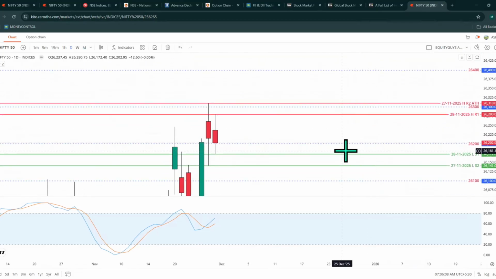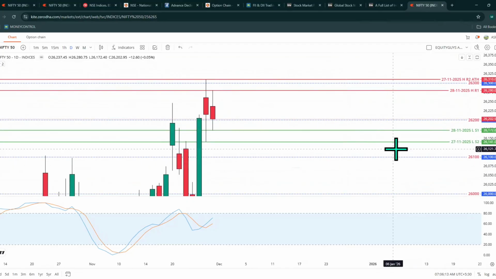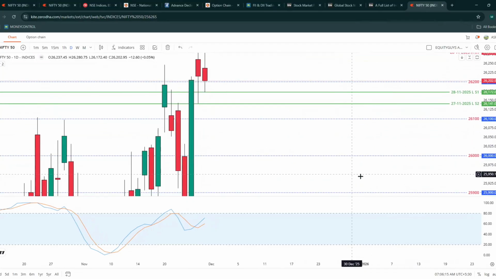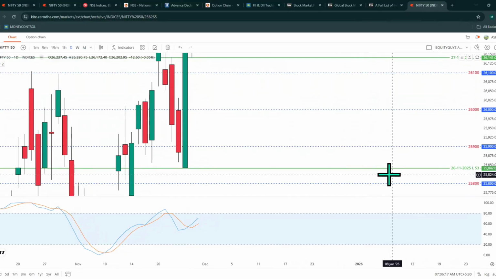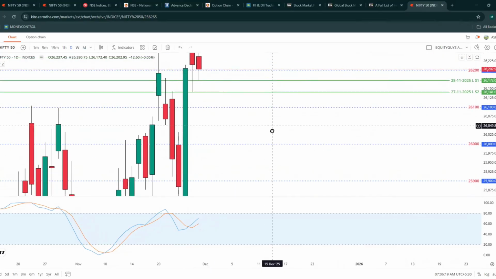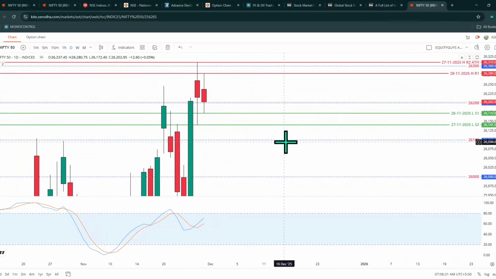At the same time, on the support side, 26,172 is the first support, 26,141 is your second support, and then 25,842, which is very far. So I might consider 26,100 as our third support zone, which is very, very important for the day.